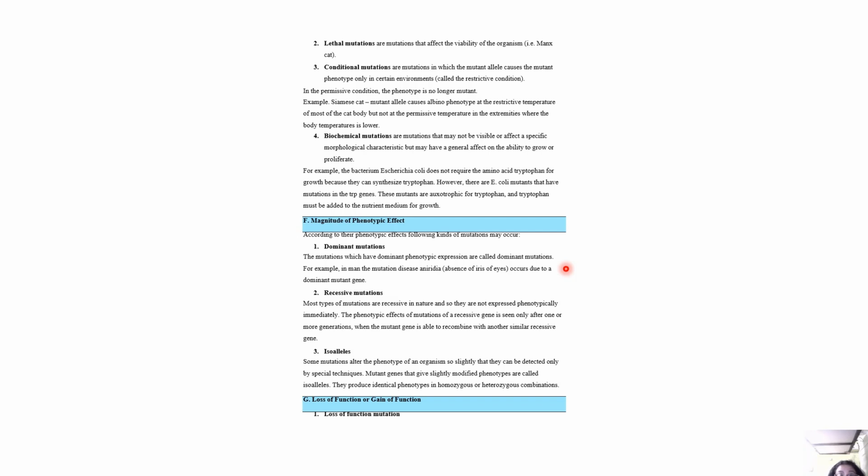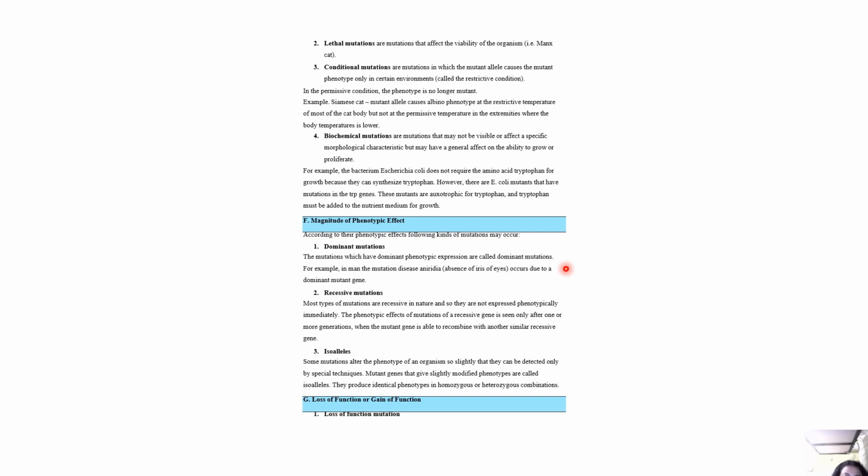If you talk about the magnitude of phenotypic effect, then we have dominant mutations. The mutations which have a dominant phenotype expression are called dominant mutations. For example, in man, the disease aniridia, or absence of the iris of the eye, occurs due to a dominant mutant gene. Then recessive mutations: most types of mutations are recessive in nature and so they are not expressed phenotypically immediately. The phenotypic effect of mutations of a recessive gene is seen only after one or more generations, when the mutant gene is able to recombine with another similar recessive gene.